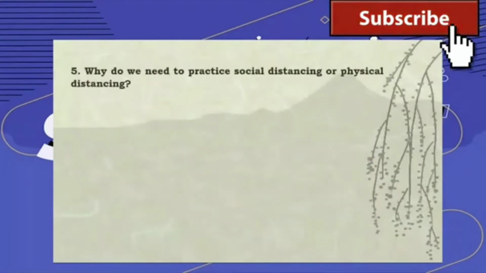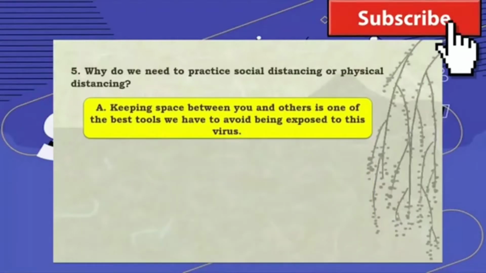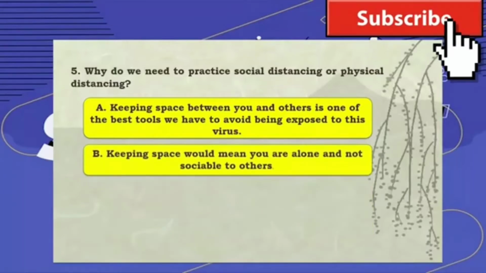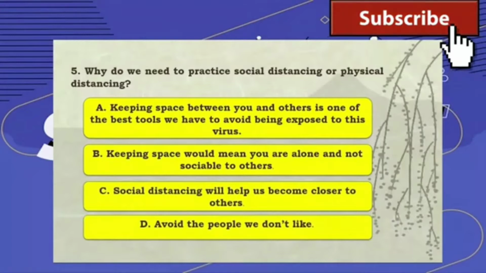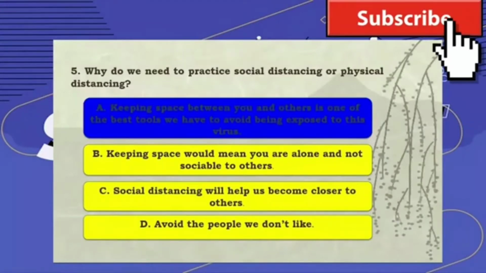Number 5, why do we need to practice social distancing or physical distancing? A. Keeping space between you and others is one of the best tools we have to avoid being exposed to this virus. B. Keeping space would mean you are alone and not sociable to others. C. Social distancing will help us become closer to others. D. Avoid the people we don't like. What's the answer? Yes, the answer is letter A.